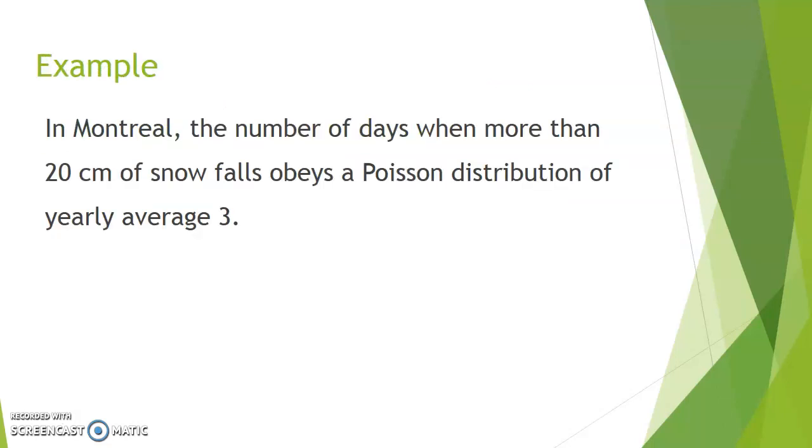In Montreal, let's assume the number of days when more than 20 centimeters of snow falls obeys a Poisson distribution of yearly average 3. So notice we're using a year as a time period, and a success would be a snowfall of over 20 centimeters of snow.